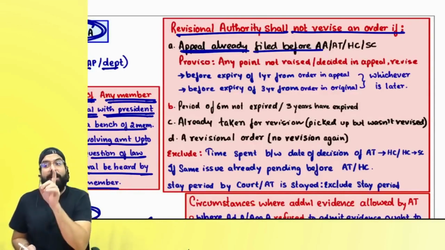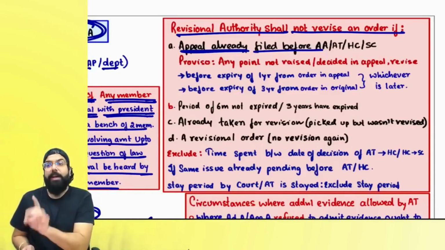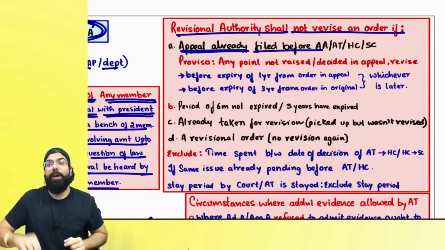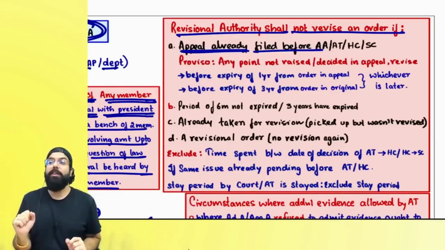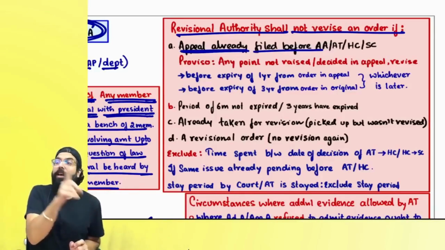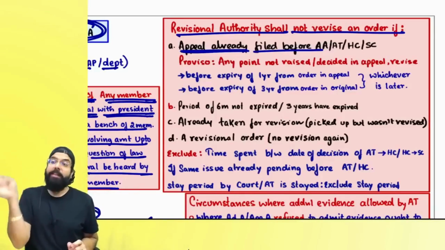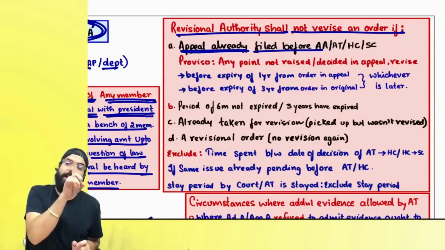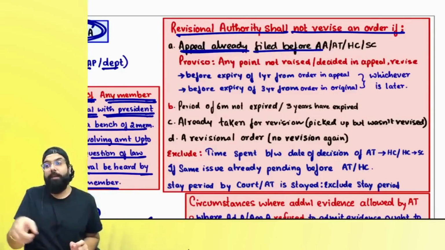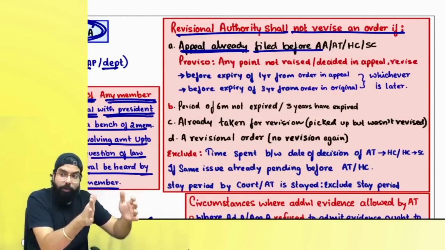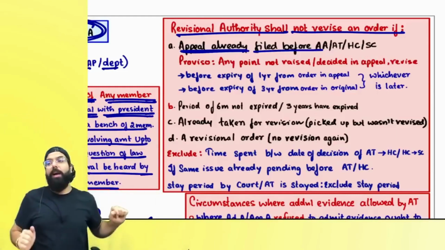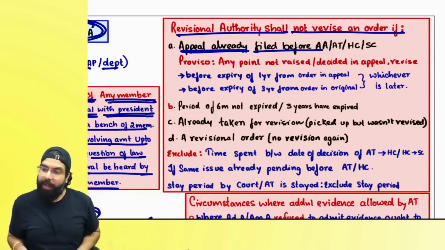But supposing, after the appeal order has come, it has been seen that you went to the appellate authority or appellate tribunal, High Court, Supreme Court, the order has come, and the revisionary authority is saying one point was not touched by them. Then for that point, revision can be done by the revisionary authority within how much time? 3 years from the original order, or 1 year from the date of order in appeal, whichever is later. Are we clear, everyone?